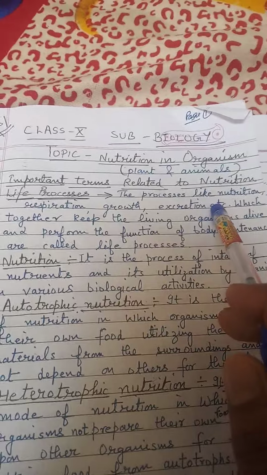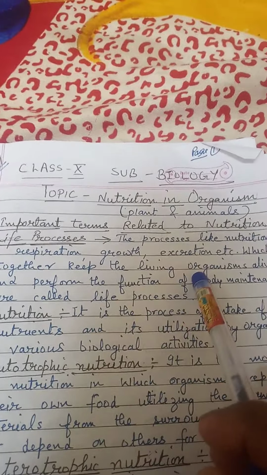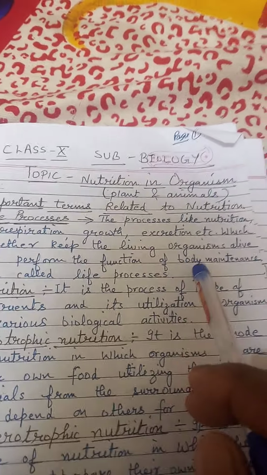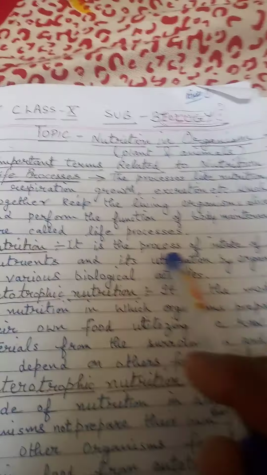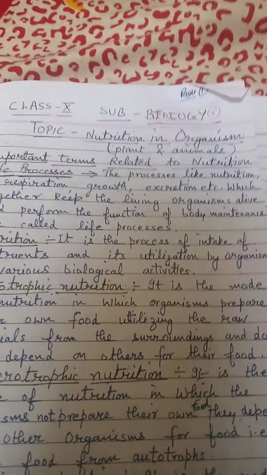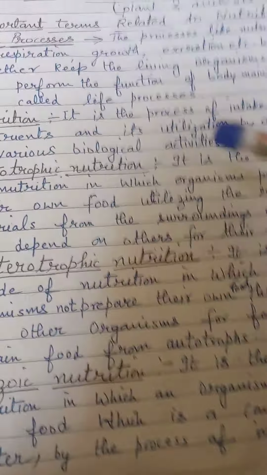So first is life process. You know that processes like nutrition, respiration, growth, excretion, which are compulsory for all activities of the organism, are called the life processes. And the second term is nutrition. You know, the process of intake of nutrients by the organism is called nutrition. And it is of two types, autotrophic and heterotrophic.